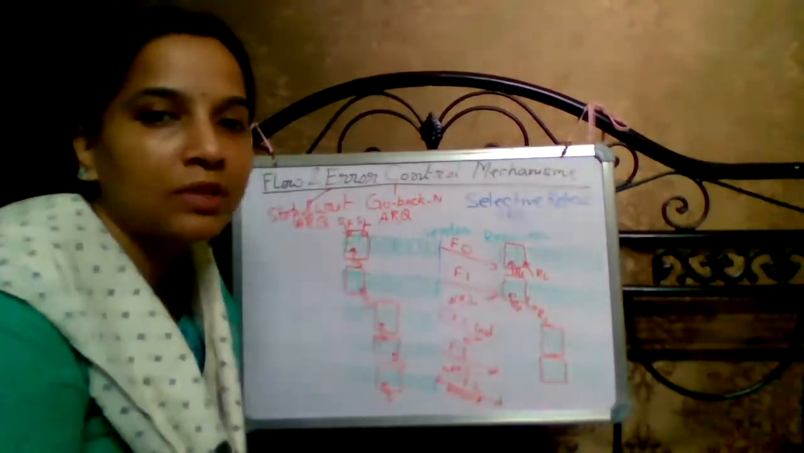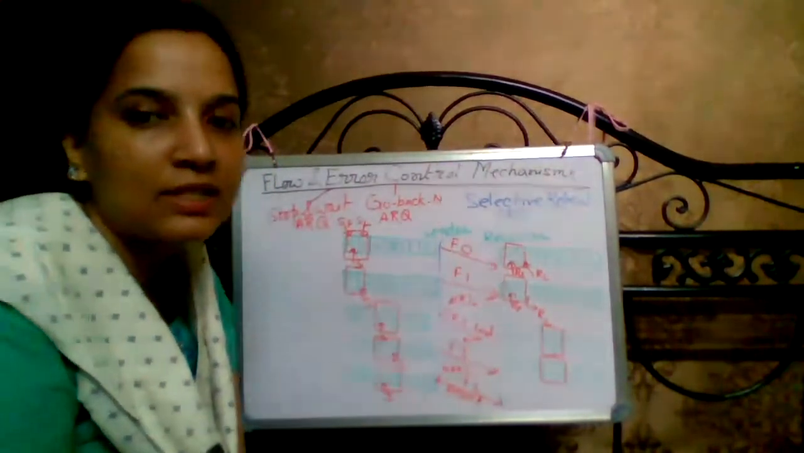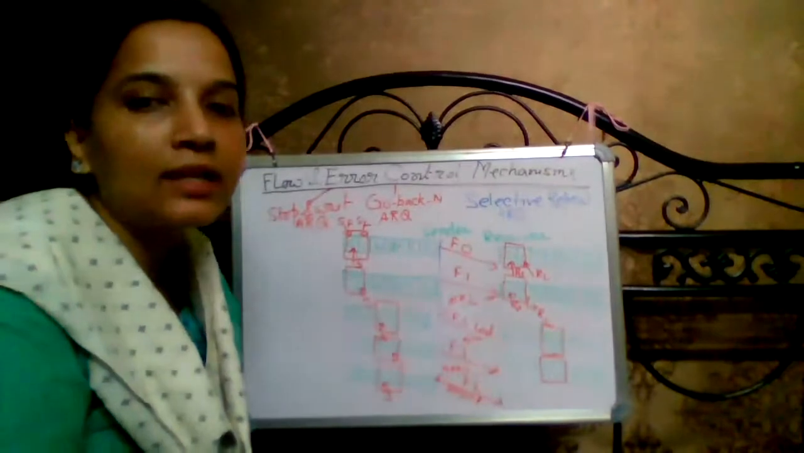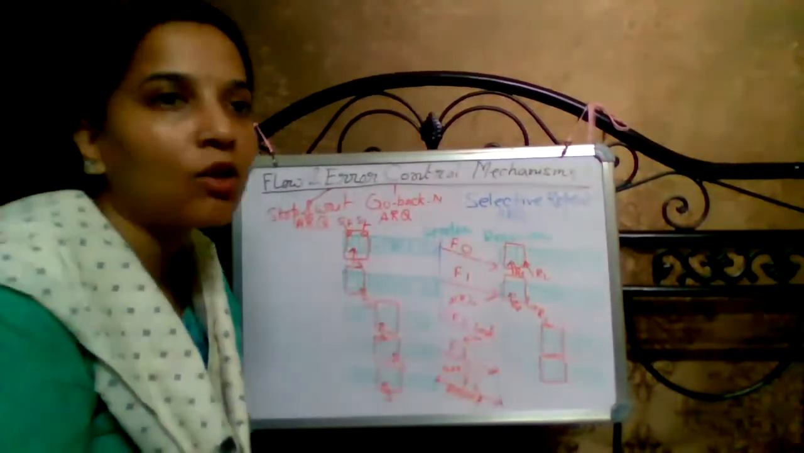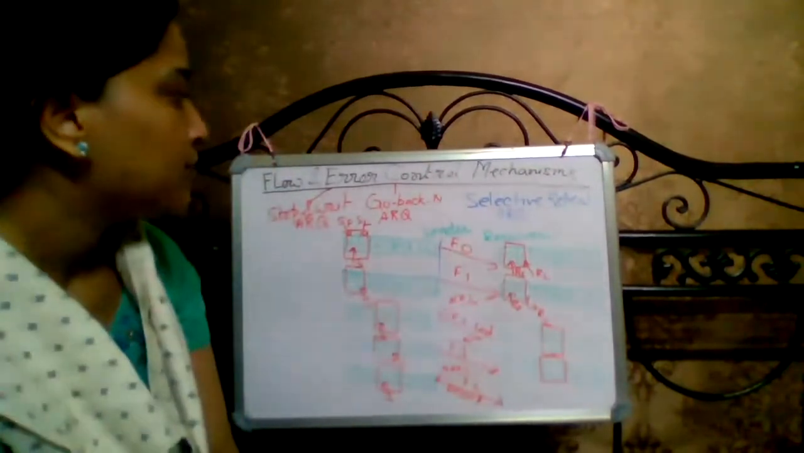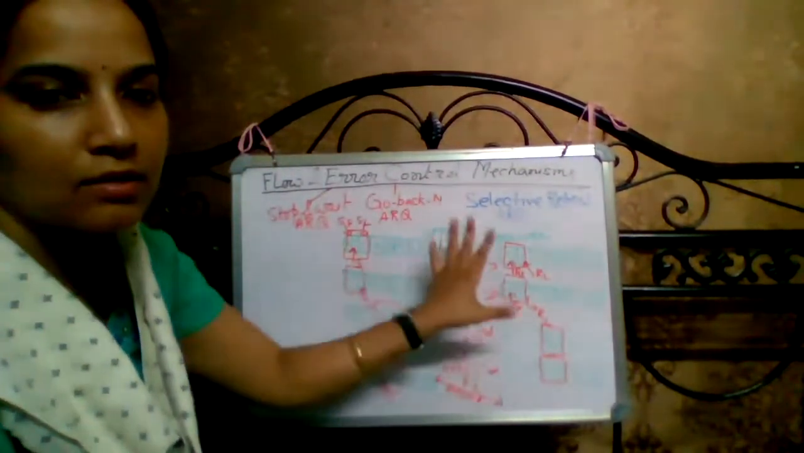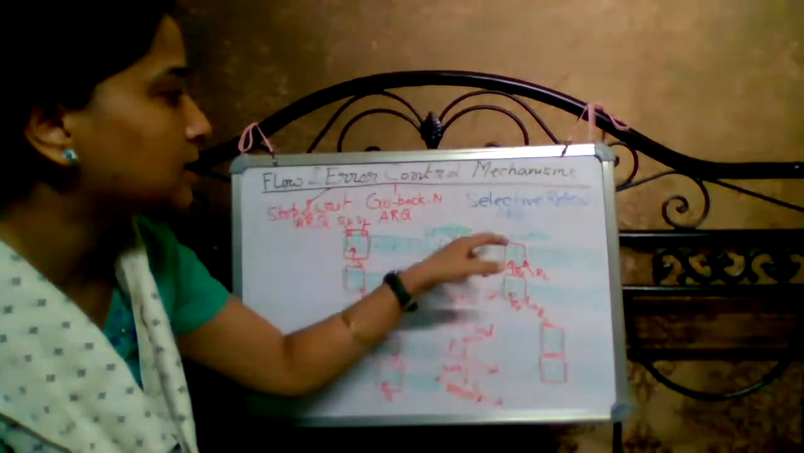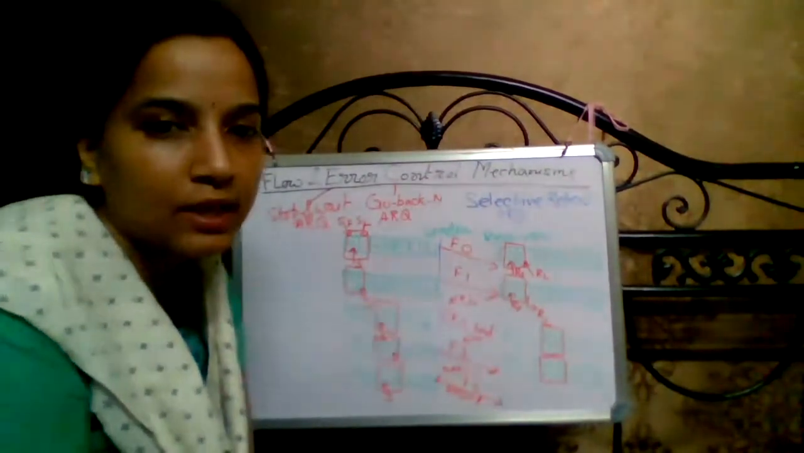Here all the frames are not resent. Only the damaged frame is resent, only the lost frame is resent by the sender. That is the basic knowledge we can discuss here about selective repeat ARQ.